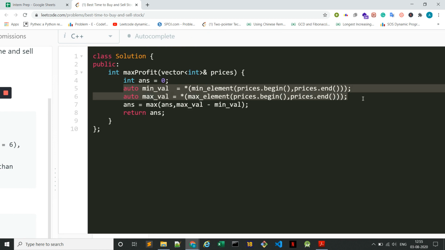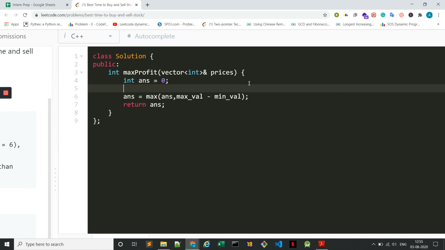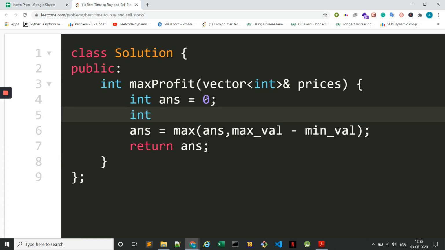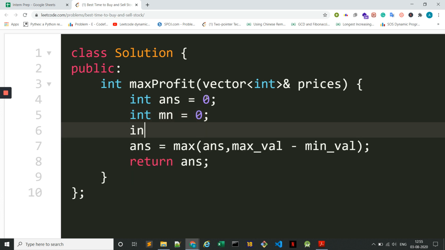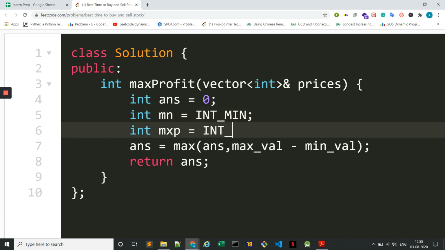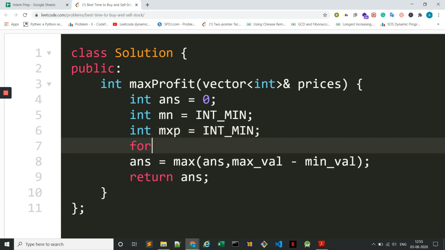So instead, what we should try is to loop over the prices and calculate the min price till now, and the max price till now. Let us say this is int min, who cares, and max price till now is also, let's say, int min.